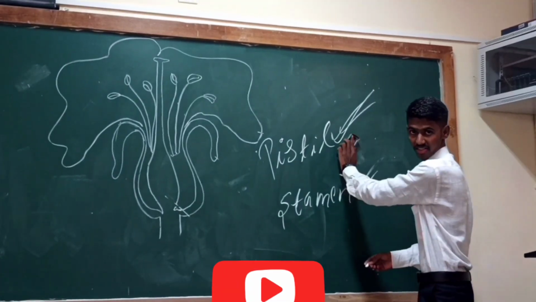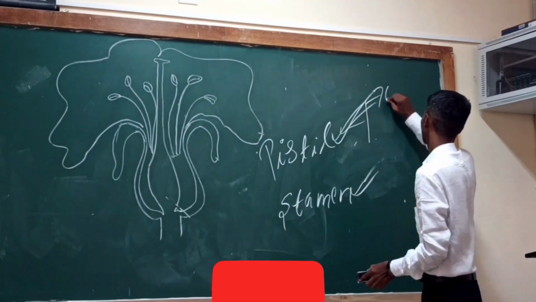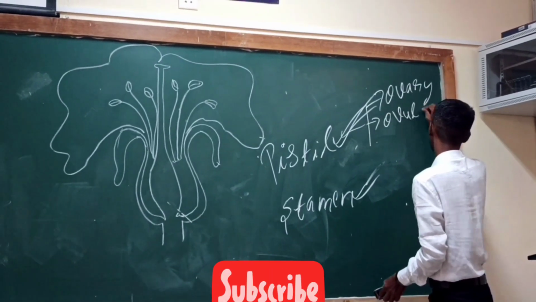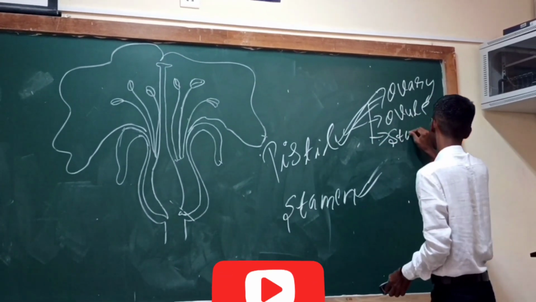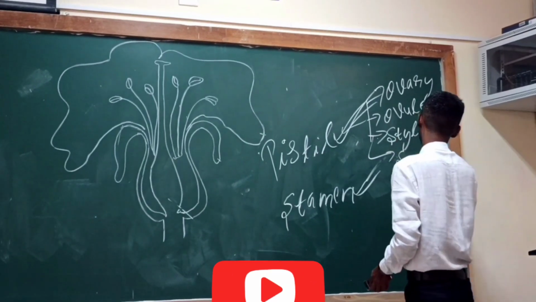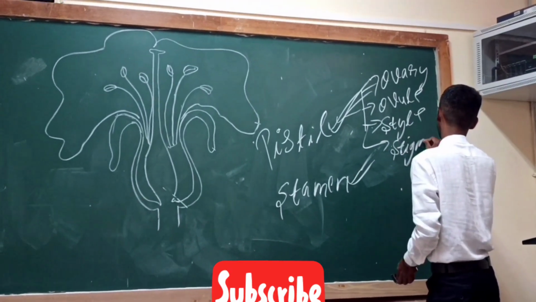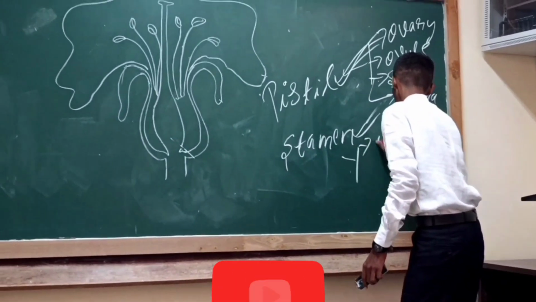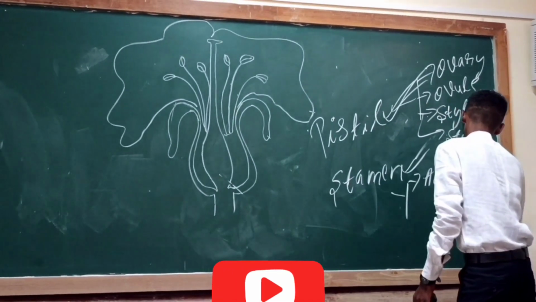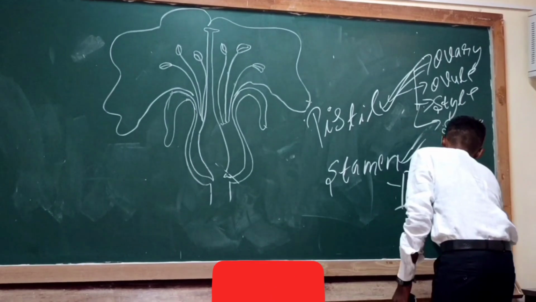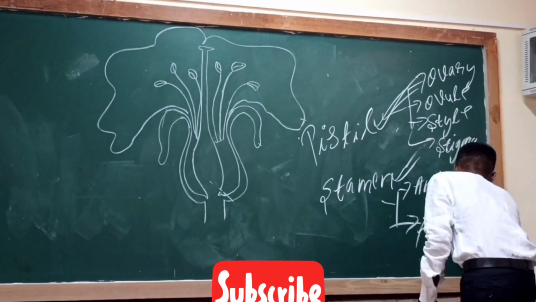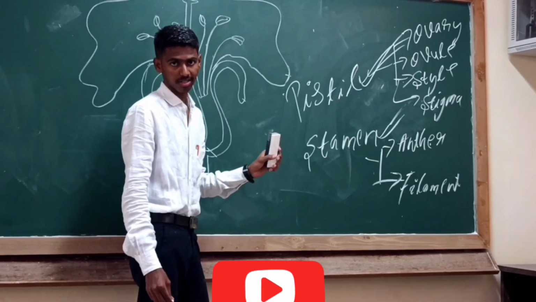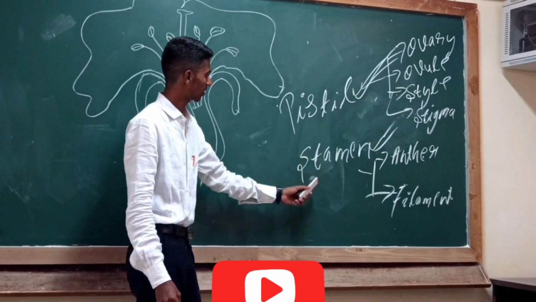Pistil consists of different units, mainly ovary, ovule, style, and stigma. Whereas stamen consists of two units: anther and filament.